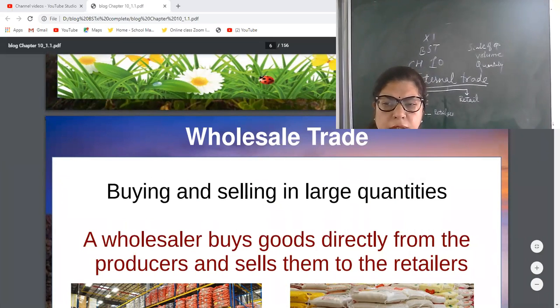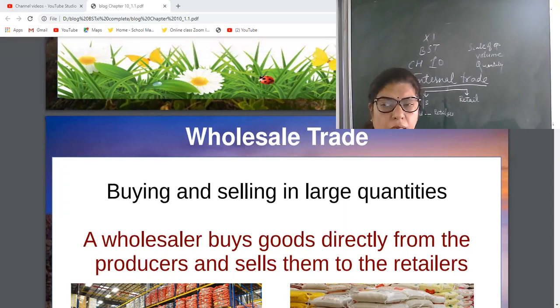Wholesalers purchase the goods from the producers and sell to retailers. So they are the link, but they buy and sell generally in large quantity. So their scale of operation, their volume and their quantity will be large in wholesale.